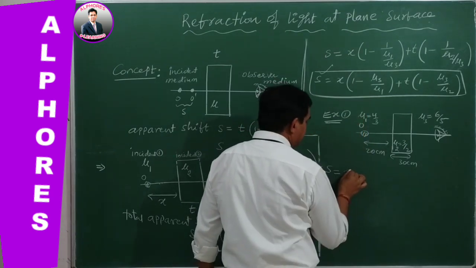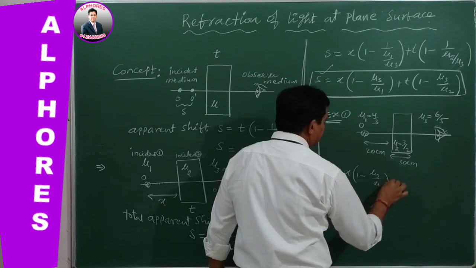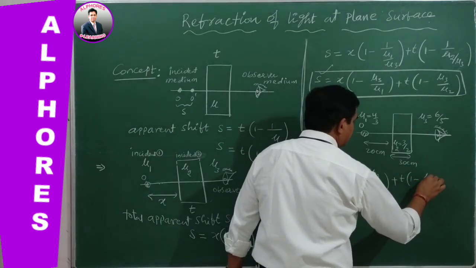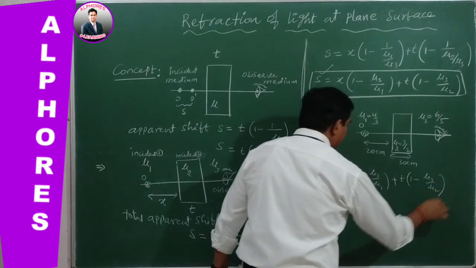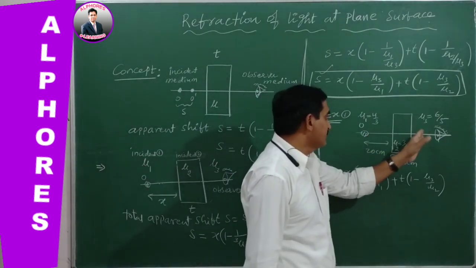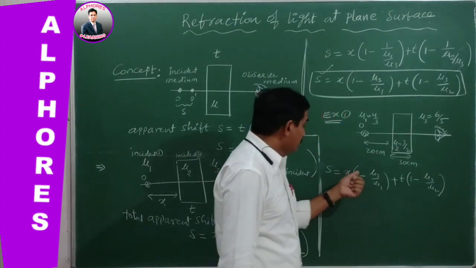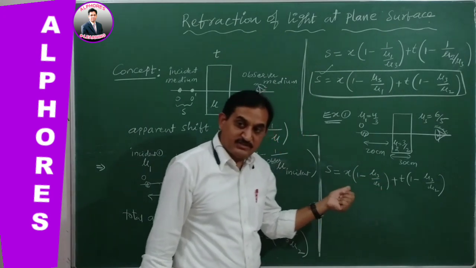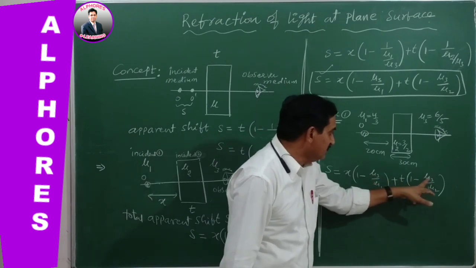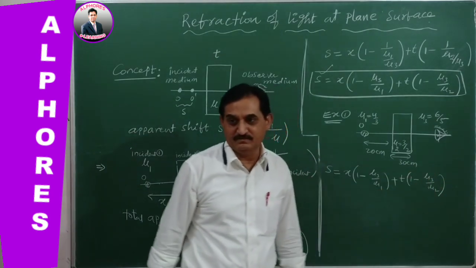Here the formula is x of (1 minus mu 3 by mu 1) plus T of (1 minus mu 3 by mu 2). So every time keep in your mind, if a number of mediums are kept one after the other, the logical way to remember is that mu 3 in each term, in the numerator, is the observer medium.